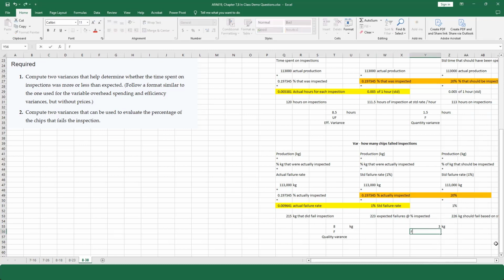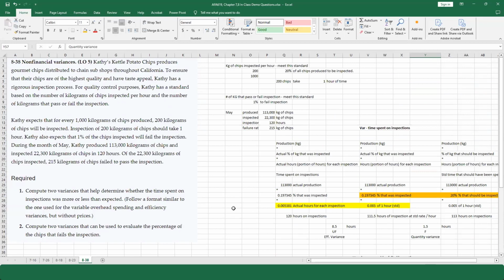So this is favorable. And why is it favorable? Because this is a quantity variance. We're just checking the quantity that failed. Only 223 failed, but 226 should have failed based on the standard. And so we know less failed, and this is a positive thing. So this is a quantity variance.